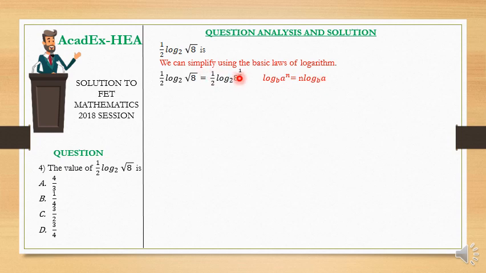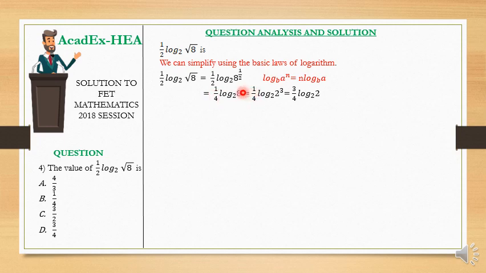And that's exactly what is going to happen here, because this half is a power and it's going to drop down here, and it will have half times half, then now log to the base 2 of what? 8. That's what we're going to obtain. Half times half will give us 1/4 log to the base 2 of 8.